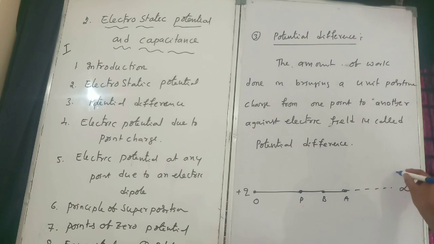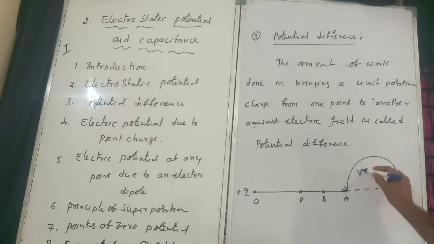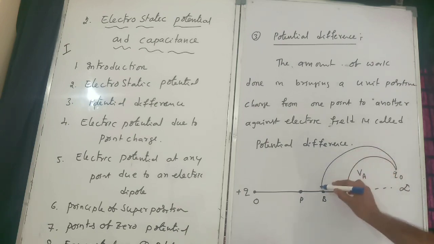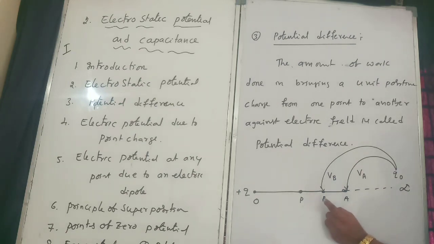For example, a test charge Q0 is brought from infinity to A; that potential is VA. Next, Q0 is brought from infinity to B; that potential is VB. The difference between the potential at B and the potential at A is known as potential difference.